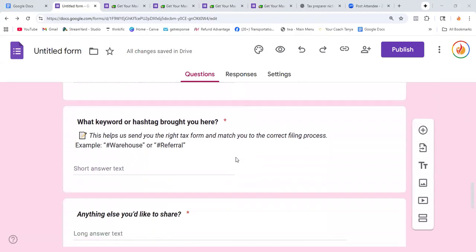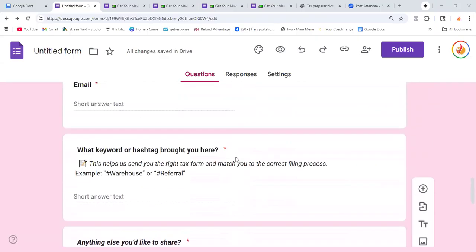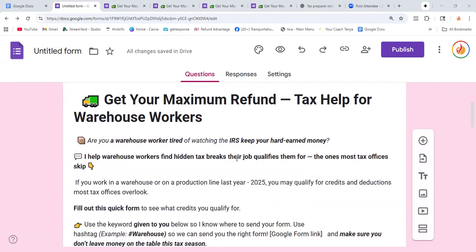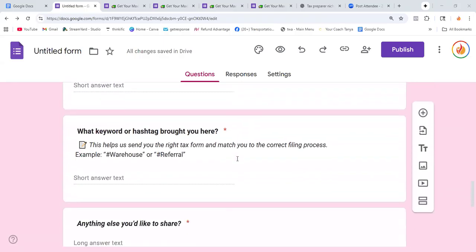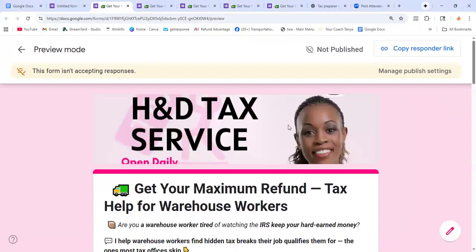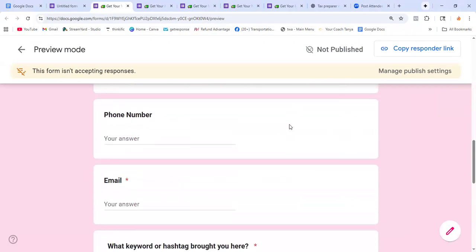I can do better. You will see, probably I will come back and change some stuff. Isn't this looking professional? It gets people's attention and they understand. This is how it looks when people open your form and fill it up.